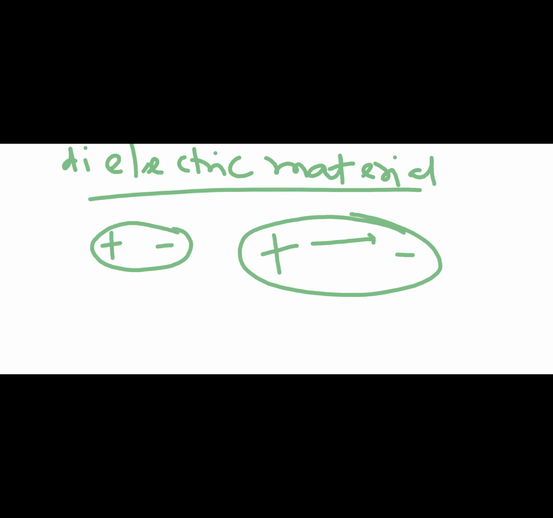You have an electric field from the plus to minus direction.